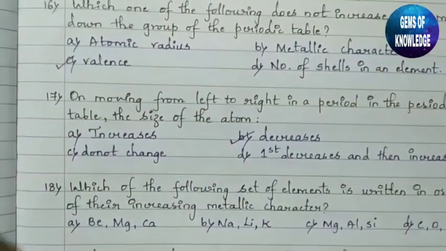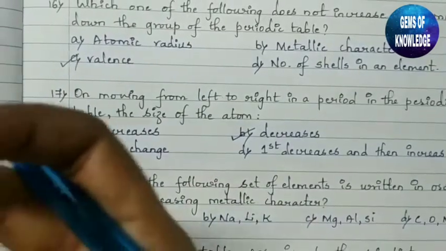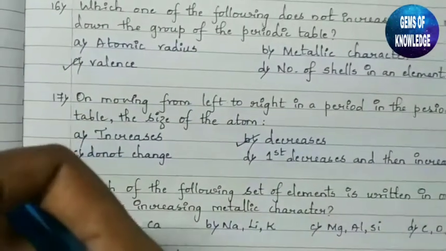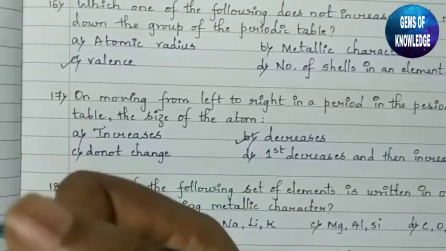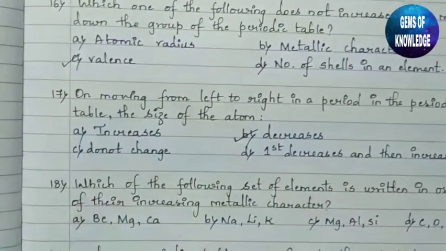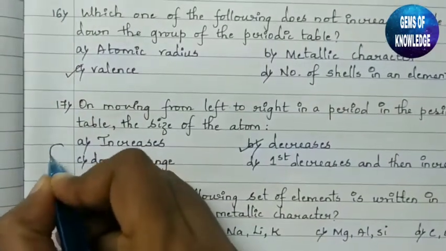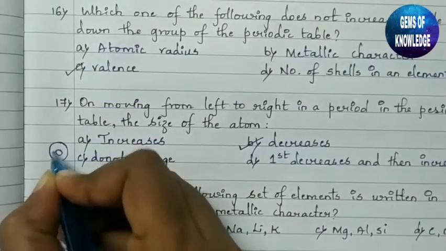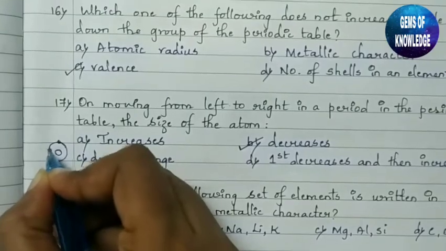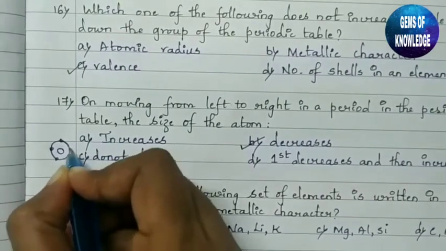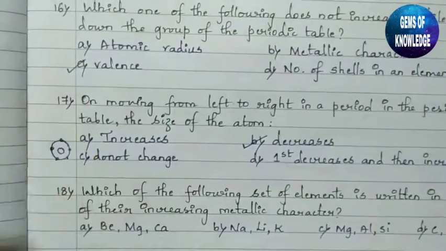It is just because of the nuclear charge present in the atom. What this nuclear charge does is it tries to pull the electrons towards itself. Suppose this is your atom and this is the nucleus, and these are all the electrons which are present across the atom. This is just an example.